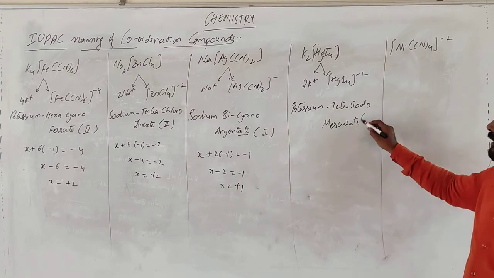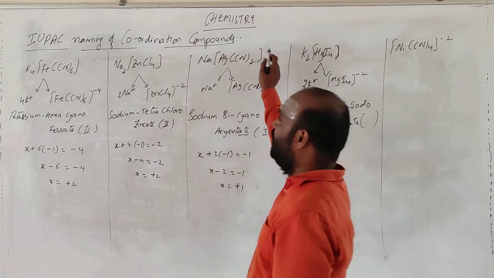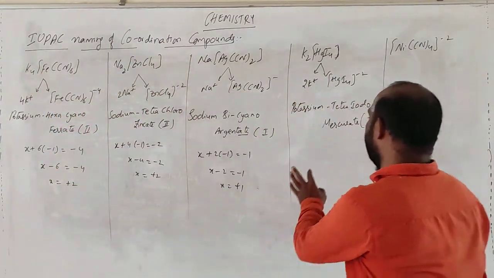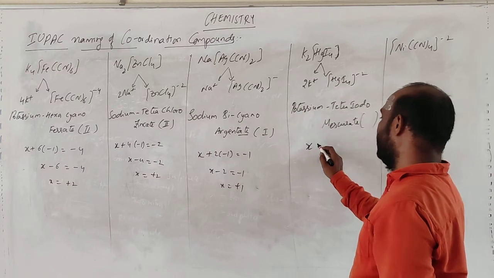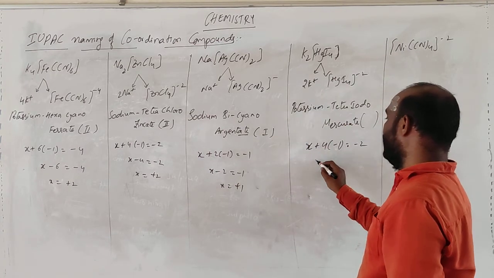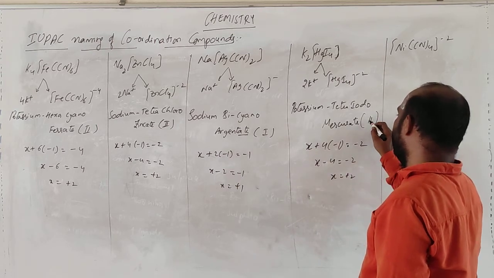Okay, go for this one. So basically this is the entire compound, no charge on the compound. So we can go clearly. So it is mercury, X plus 4 times of -1, because iodide is -1, this is -2. So X minus 4 is equal to -2, X is equal to +2. So you will get the oxidation state.